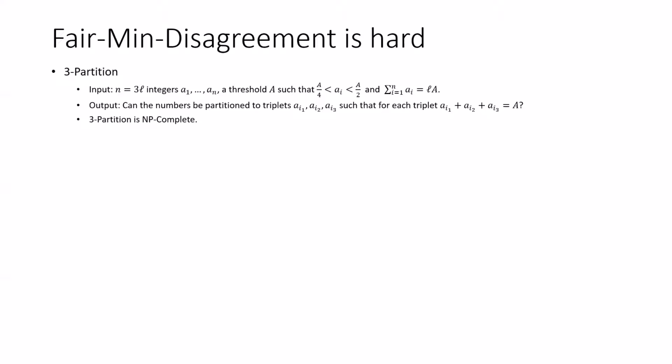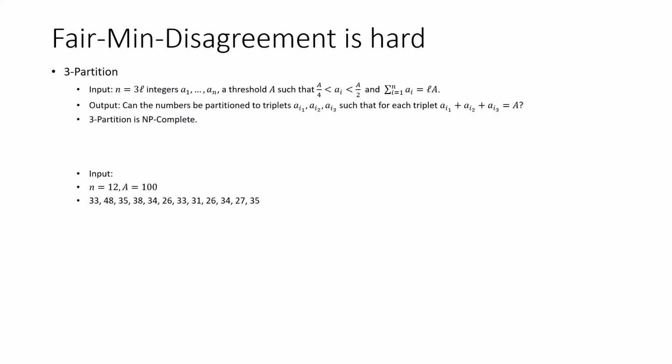In this problem, we're given n integers, where n equals 3 times some other integer L, and a threshold capital A, such that each of the n numbers is between a quarter A and a half A. Moreover, the sum of all the n numbers equals exactly L times capital A. The question in this problem is whether one can partition all the n numbers into triplets such that the sum of each triplet is exactly capital A. This problem is known to be NP-complete even when all the numbers in the input are polynomially bounded in n.